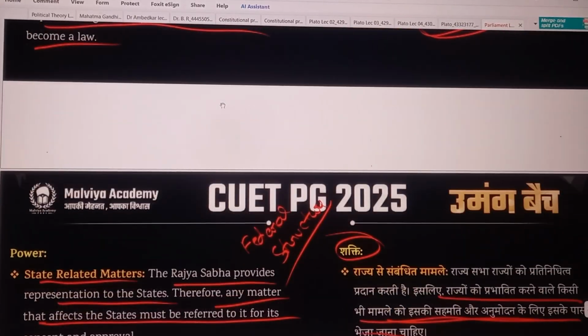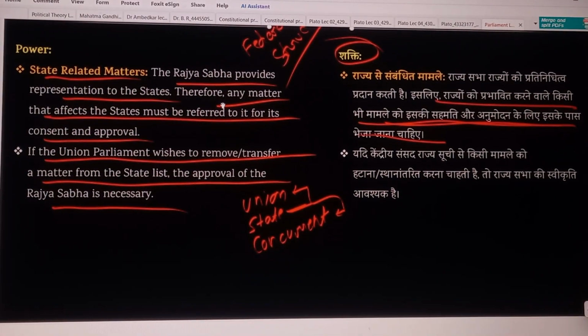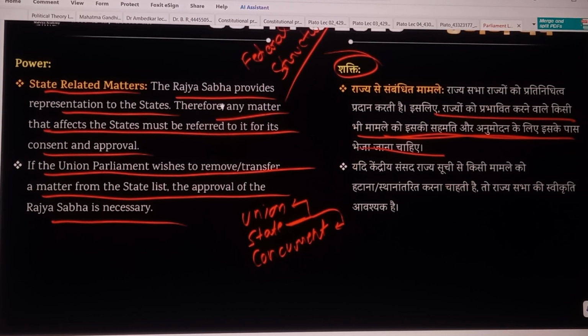Next is power. In state related matters, the Rajya Sabha provides a representation to the states. Therefore, any matter that affects the state must be referred to it for its consent and approval. Means any matter related to the state must come under the Rajya Sabha, because Rajya Sabha is a body which represents all the states of India.